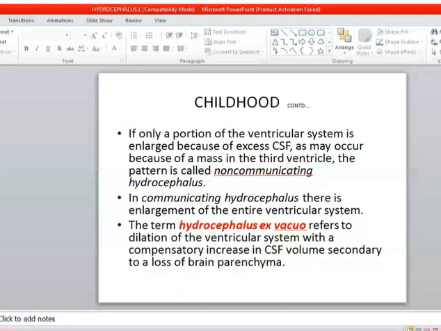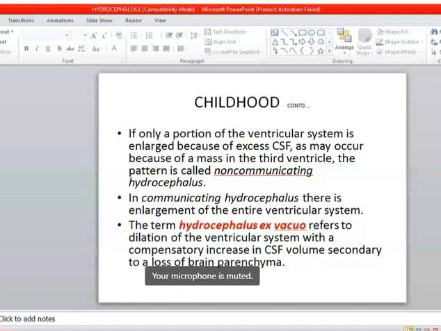So one difference between communicating and non-communicating is that in non-communicating, as this is usually due to obstruction, only a portion of the ventricular system is enlarged, whereas in communicating hydrocephalus the entire ventricular system is enlarged.